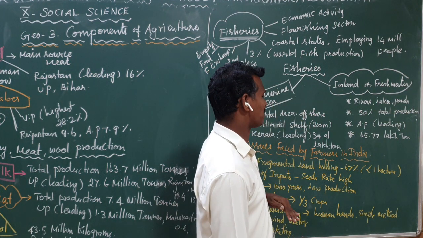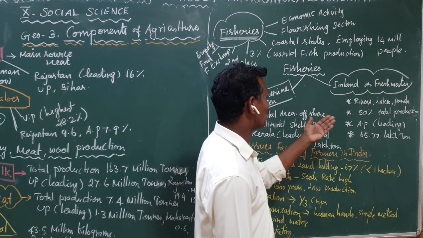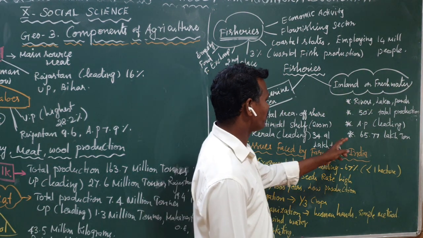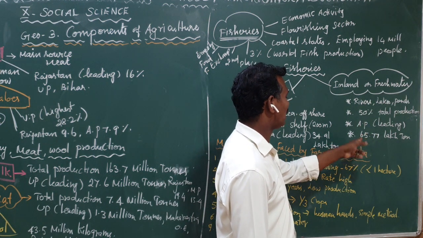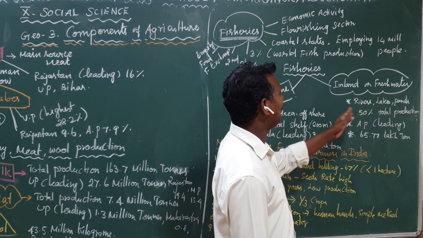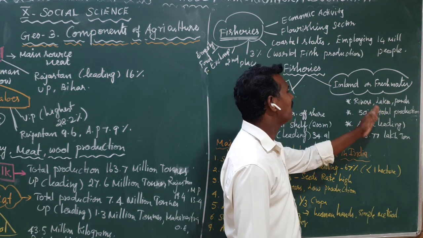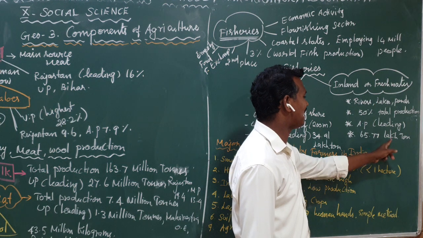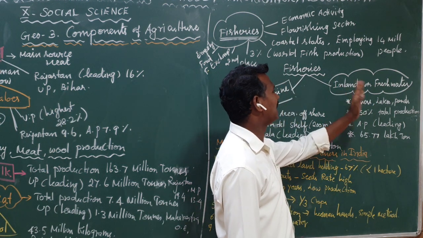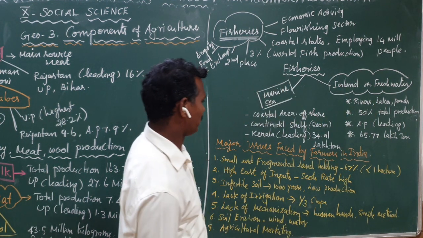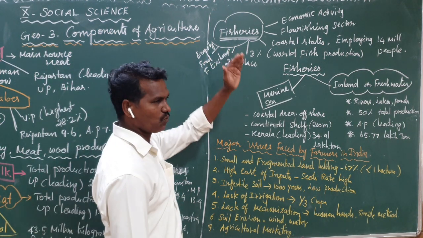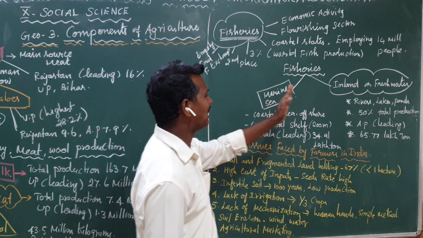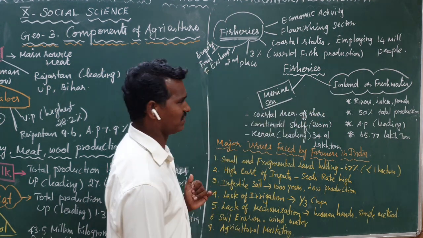Which Indian state is the leading producer of inland or freshwater fishery? Andhra Pradesh. Some other states also produce, but from Andhra Pradesh we are getting 65.77 lakh tons from inland or freshwater fishing. So students, what are the two types of fisheries? Marine fishing and inland fishing. These are the two types of fishing.